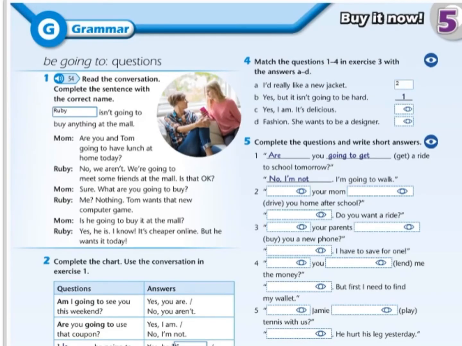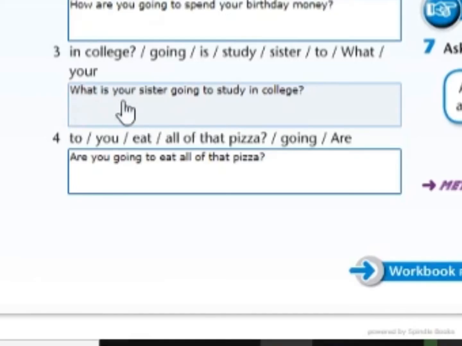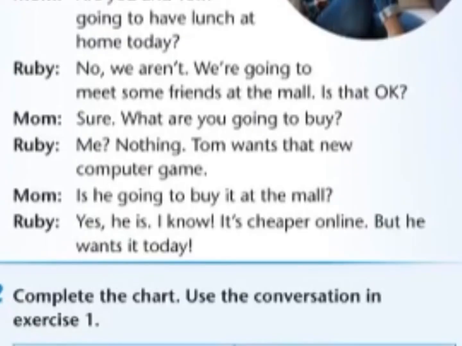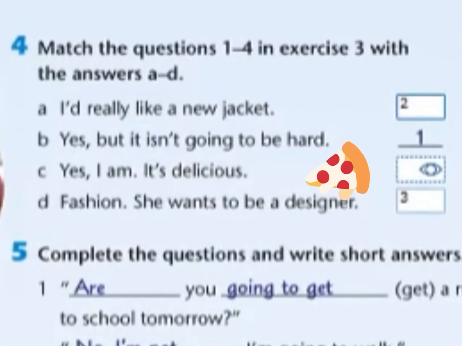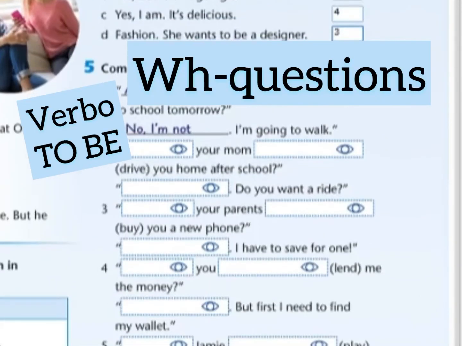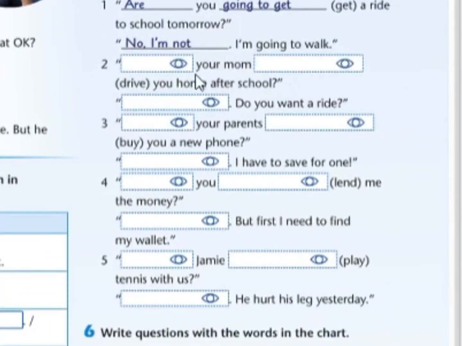Number 3 again, we are asking for more information using what. So, what is your sister going to study in college? The answer is gonna be fashion. She wants to be a designer. And the last one is a yes-no question. Are you going to eat all of that pizza? Yes, I am. It's delicious. So, we are going to start with the verb to be or with another interrogative pronoun, W18 questions.